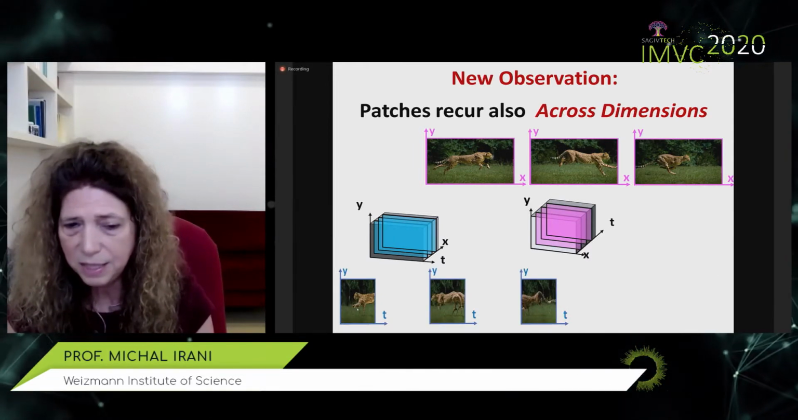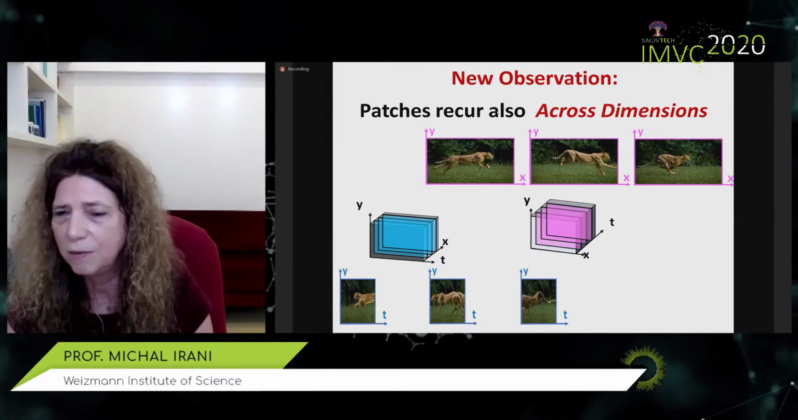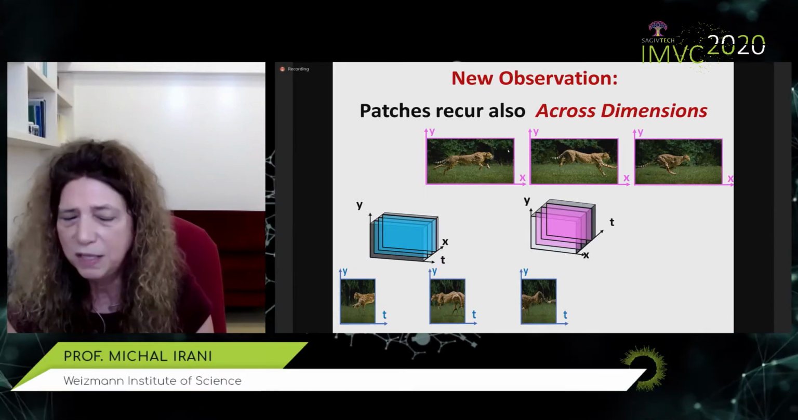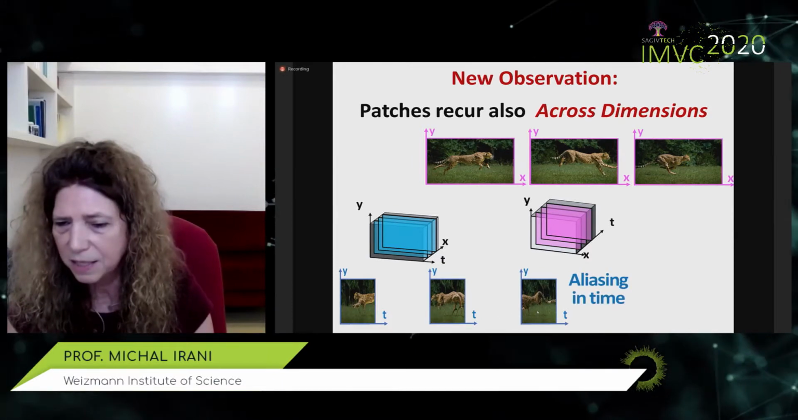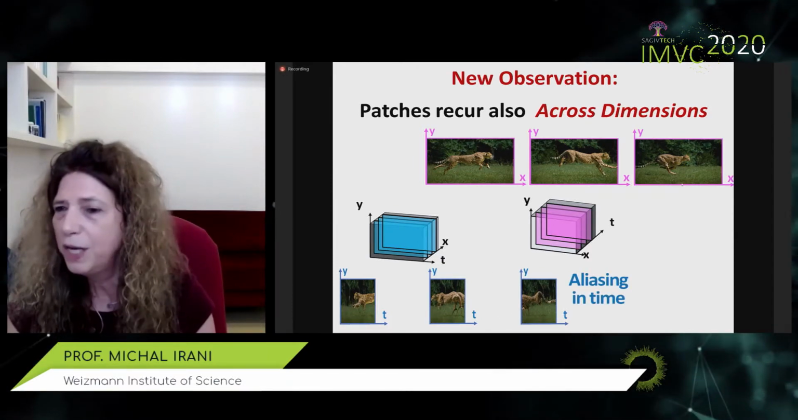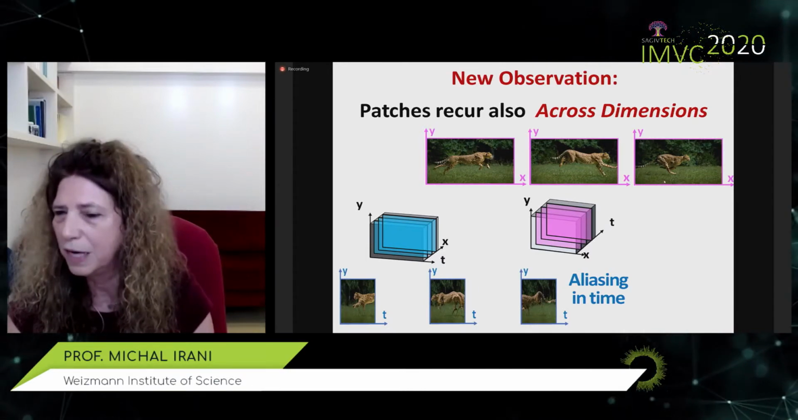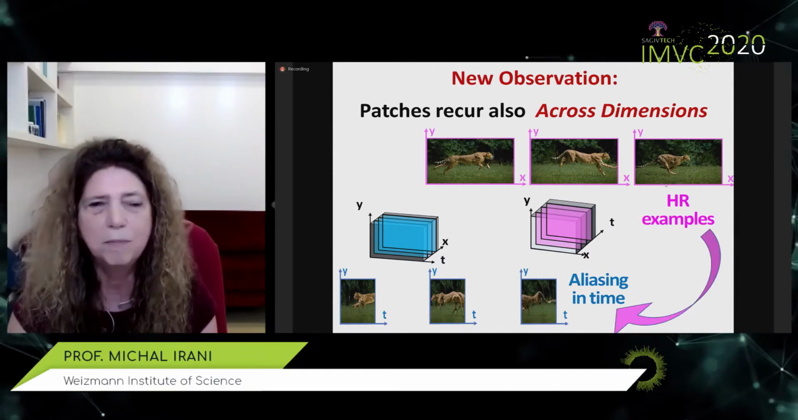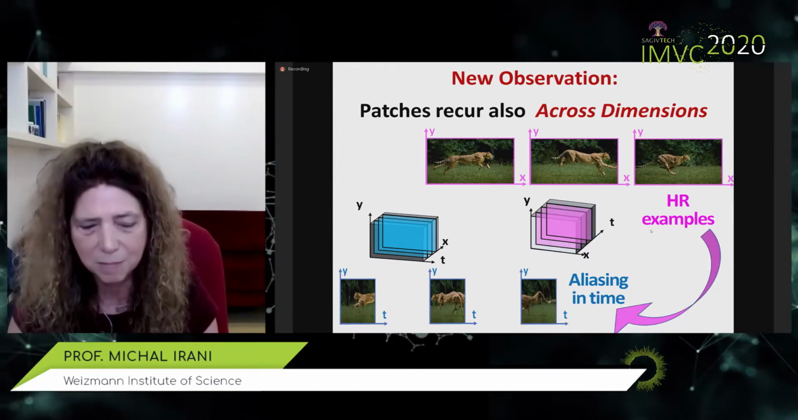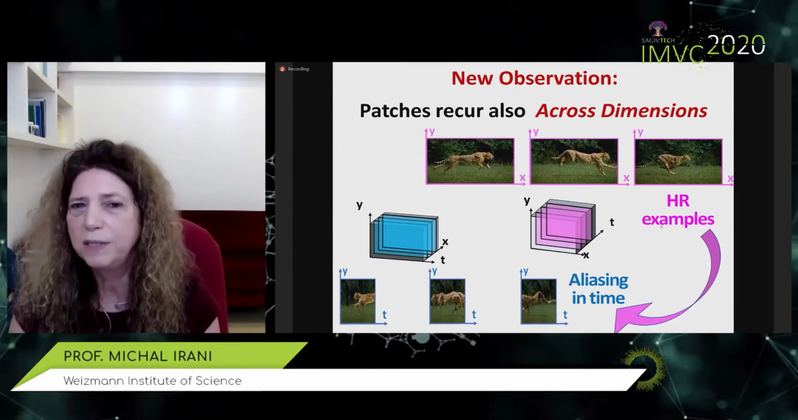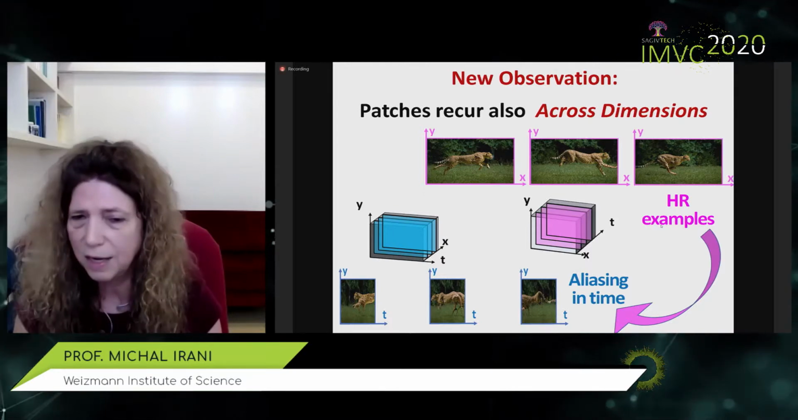Interestingly, note that these space-time slices bear a lot of resemblance to the original video frames. Only they have one big distinction: they have aliasing along the temporal dimension. So we can use the high resolution, non-aliased information in the spatial frames as high resolution examples, to resolve the aliasing in the temporal dimension in the space-time slices. And you can find much more details in our ECCV paper, as well as on our website.